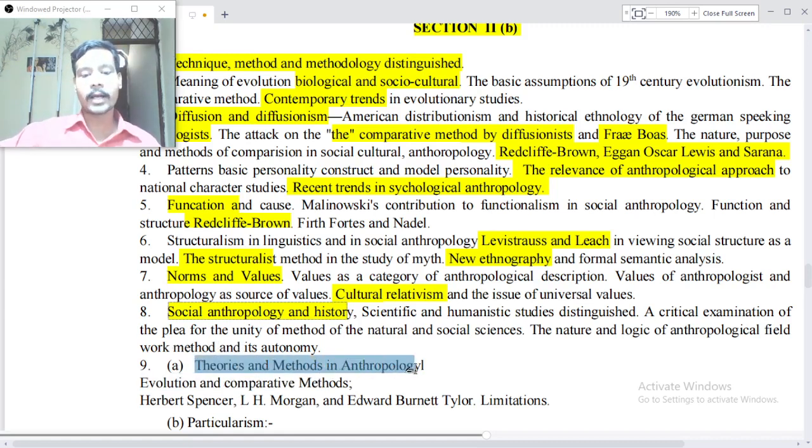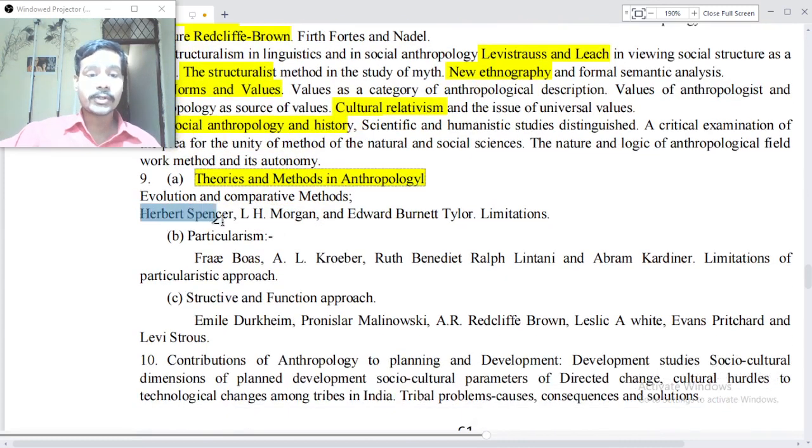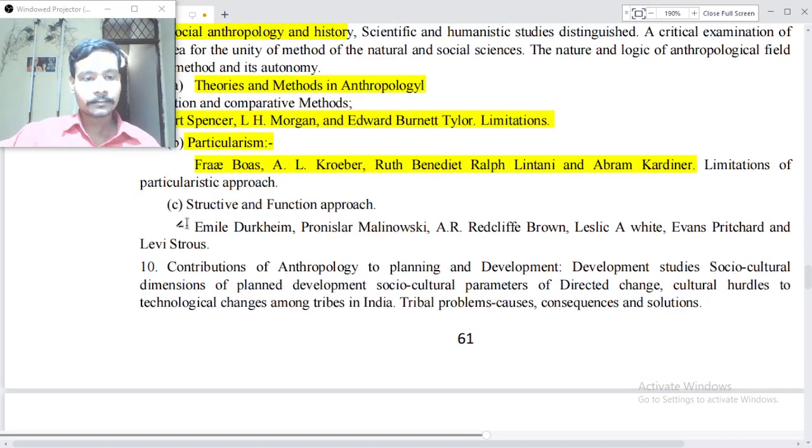Theories and methods of anthropology: evolution and comparative methods, Herbert Spencer, L.H. Morgan and Edward Burnett Tylor, and limitations. Particularisms: Franz Boas, A.L. Kroeber, Ruth Benedict, Linton, and Abram Kardiner, limitations of the particularistic approach. Structural and functional approach: Emile Durkheim, Malinowski, A.R. Radcliffe-Brown, Leslie A. White, Evans-Pritchard, and Levi-Strauss.